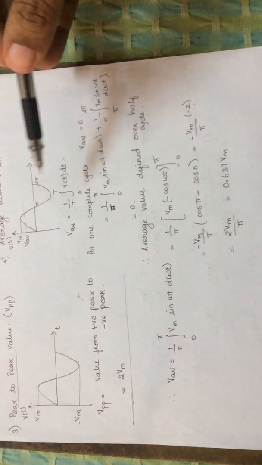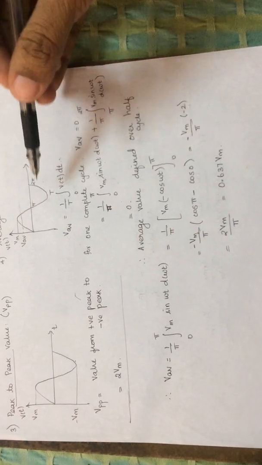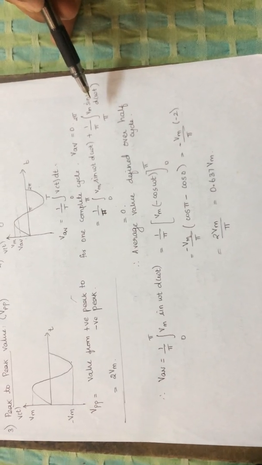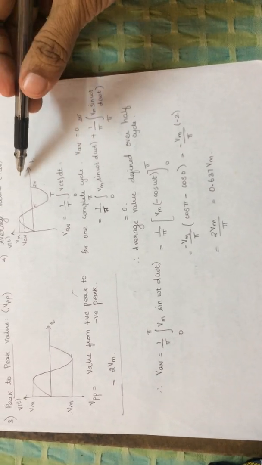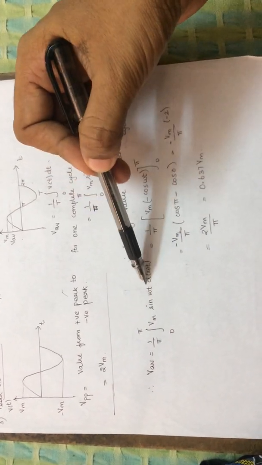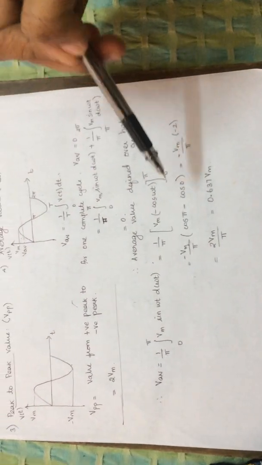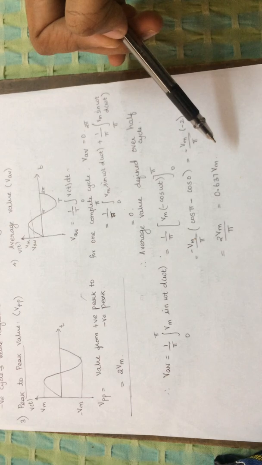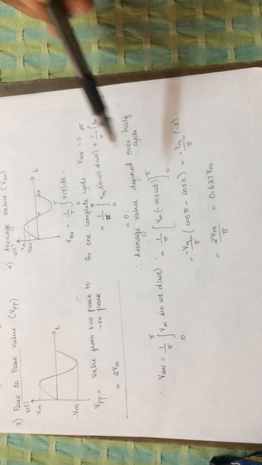So normally we'll take this average value for only a half cycle. Only for a half cycle we calculate the average value, because for one complete cycle it becomes 0. If we define the average value for a half cycle, then V average is equal to 1 by pi integral 0 to pi Vm sin omega t d omega t. If we calculate this, we will get the average value V average equal to 2 Vm by pi, which is equal to 0.637 Vm. So this is the average value of a sinusoidal waveform.